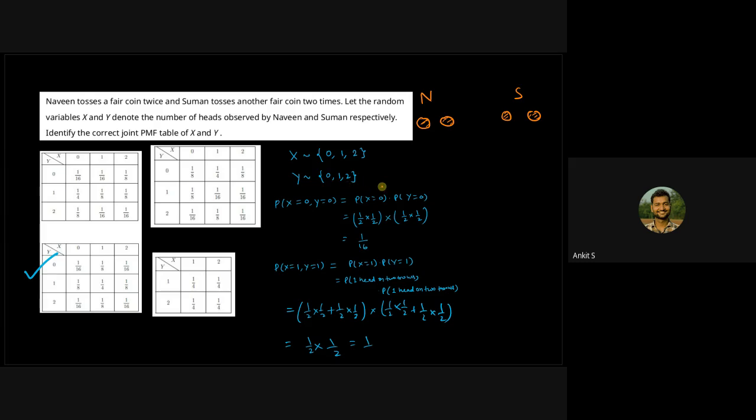Very simple. Now whenever you are given this kind of a table and you need to match which one is correct, what will you first look at? That is, you will look at the range. The summation is equal to 1. Summation of all probabilities, yeah, that's also a good point. But even before that, just look at the range of values that the random variables are taking. So here you can see that 0 has not been considered. So we can just rule out this possibility, right?